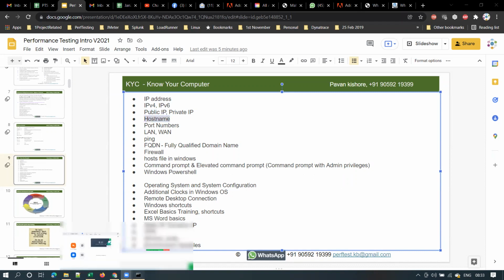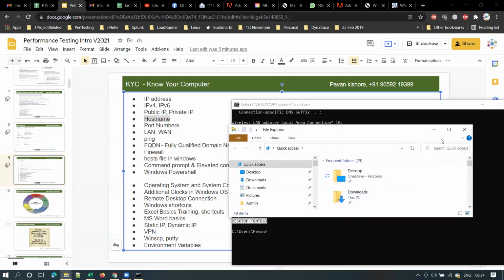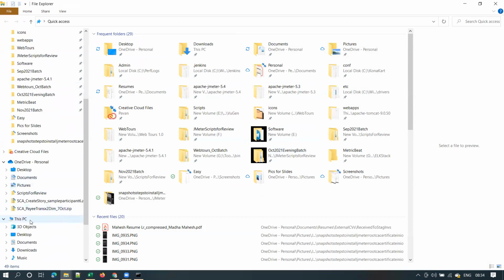So next, let me show you how to check the host name. Most of you may be knowing already, but however, as I have some freshers, I have to cover this. I'll be covering this in the initial sessions in today's demo session. So this is my host name. This is one way. Just type in the command prompt, type hostname, and you'll see your computer name. This is one way to check the host name, or else there are a couple of other ways also. You can open Windows Explorer and right click on This PC and click on properties.